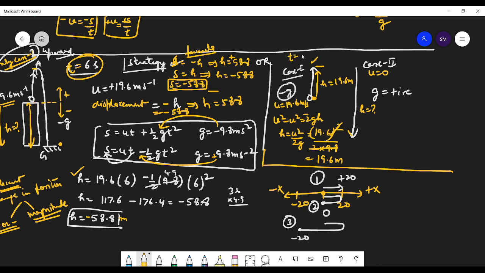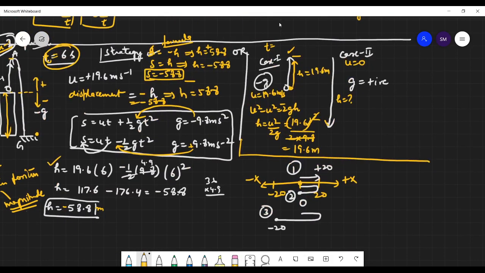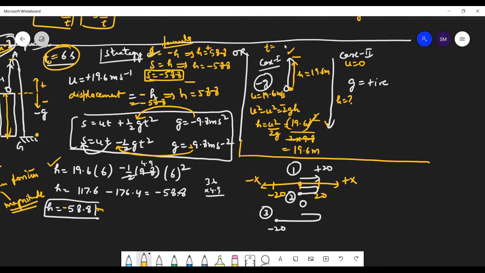Time t is equals to u by g, the time of the flight. We have calculated. So it doesn't take much time. So t is equals to u by g, so that's 19.6 divided by 9.8. So time is 2 seconds in this case, the time of ascent. Now, if the ball only comes up to here, the time of descent was 2 seconds. So total will be 4.